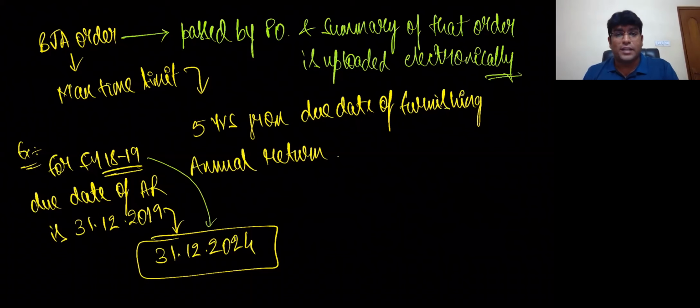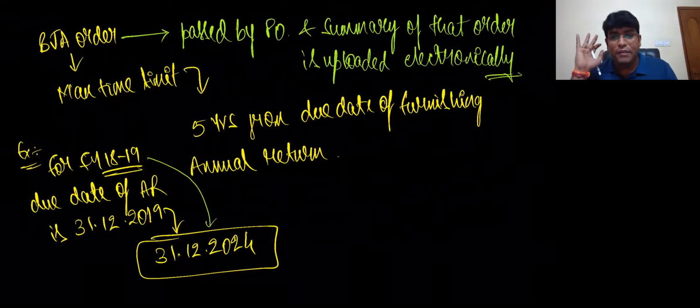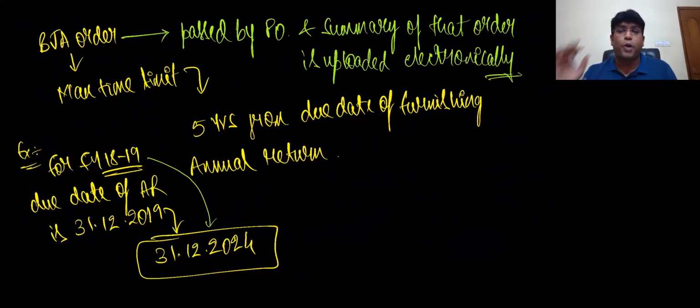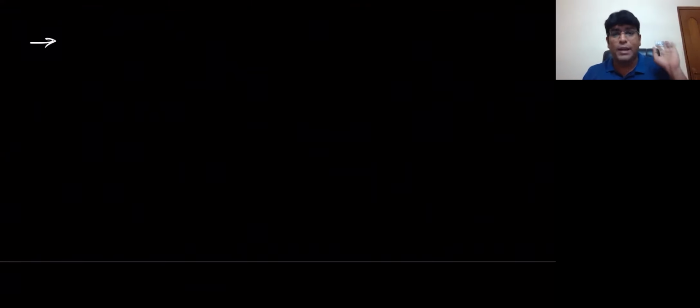So what is the time limit to pass a BJ order? The time limit to pass a BJ order is nothing but 5 years from the due date of furnishing the annual return. Very, very interesting point and very important. Are we clear, friends? And finally, one last special point to tell in section 62. Then 62 is over. Small section, but very important.